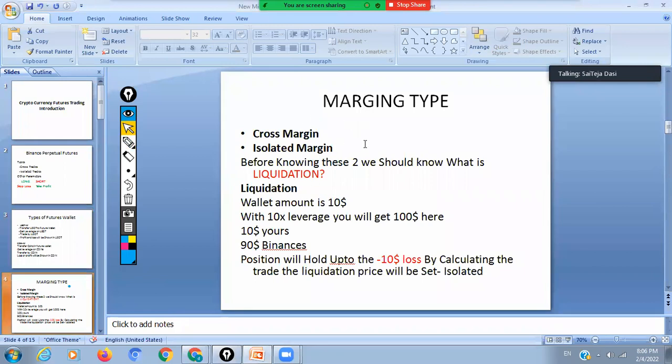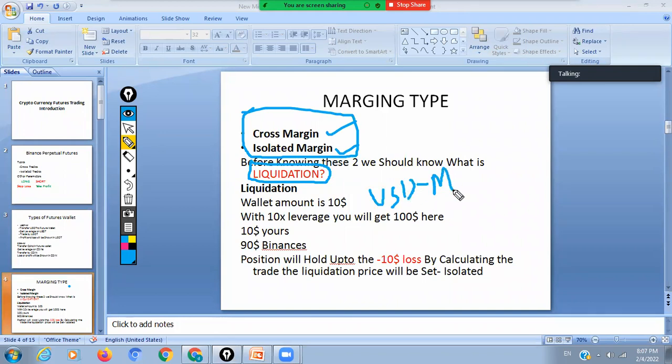So cross margin and isolated margin, as said at the start of the slide. There are two types, cross trade and isolated trade. Before knowing these two, we have to know what liquidation is. Liquidation is common to both. Suppose you have $10 in your account. I'm talking about USDT M here. You have transferred $10 from spot to the futures wallet.